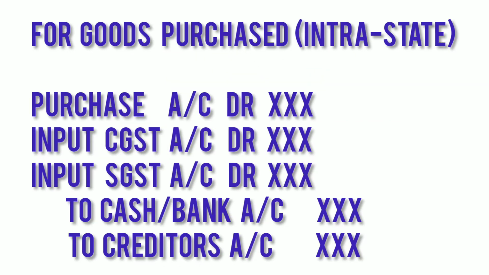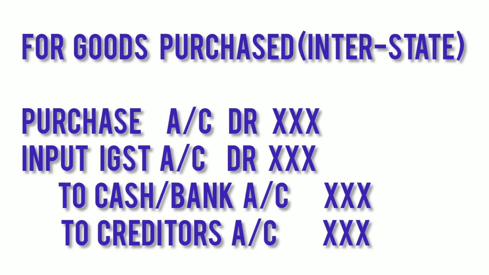First entry, for goods purchase. So, purchase will be debited, input CGST and input SGST will be debited to cash and to creditor if it is a credit purchase. But if it is a cash, then to cash and bank will come. If outside the state goods are purchased, then instead of CGST and SGST, the word input IGST will be debited.